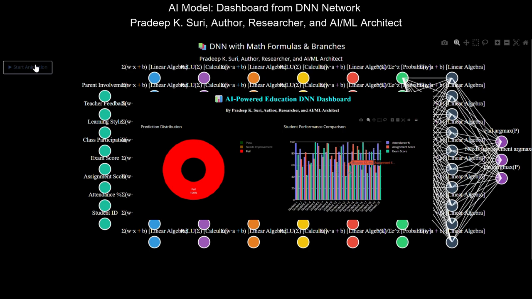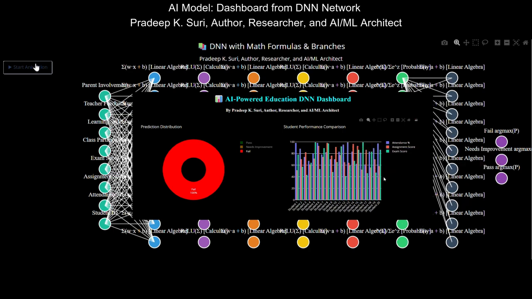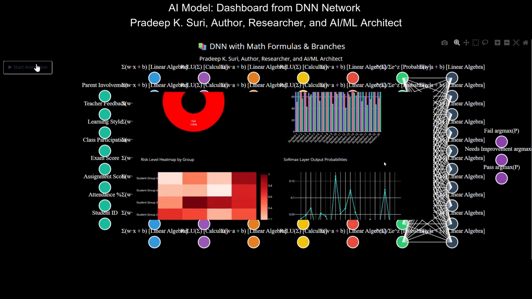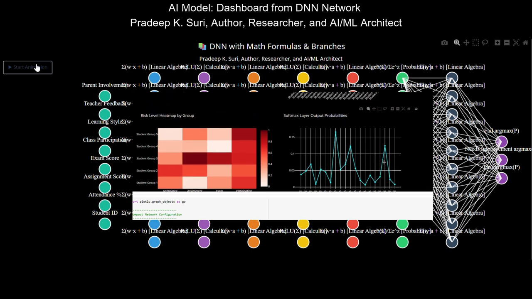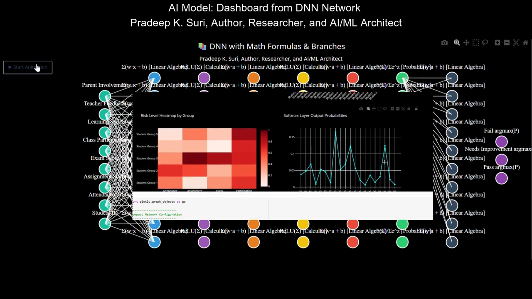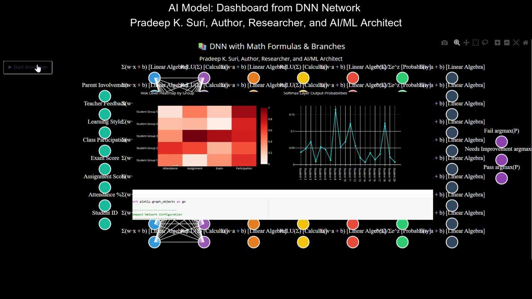Fail, 20%. This group represents students who are predicted to fail, indicating a strong need for immediate and targeted educational strategies to prevent failure. Educational point of view, this distribution helps educators quickly grasp the overall health of their student cohort. It allows for proactive planning and resource allocation to support students, particularly those in the needs improvement and fail categories. It can inform decisions about tutoring, remedial classes, or differentiated instruction.